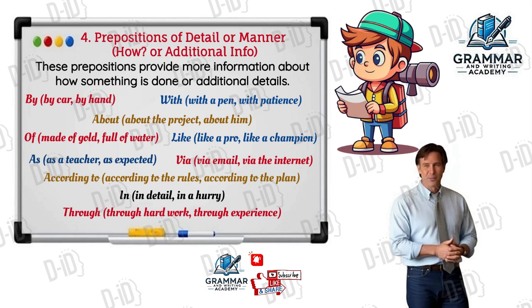Now let's have some examples for prepositions of detail or manner. By, like when we say by car or by hand. With, like when we say with a pen or with patience. About, like when we say about the project or about him. Of, like when we say made of gold or full of water. Like, when we say like a pro or like a champion.